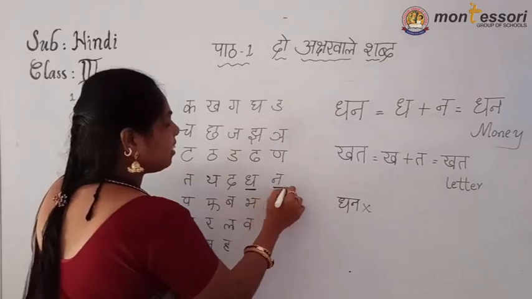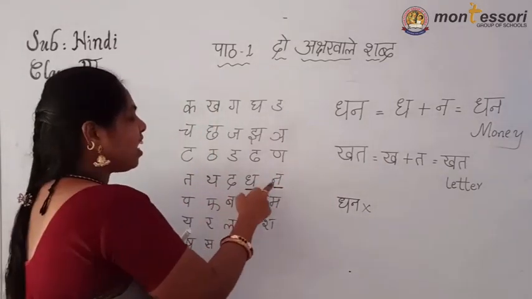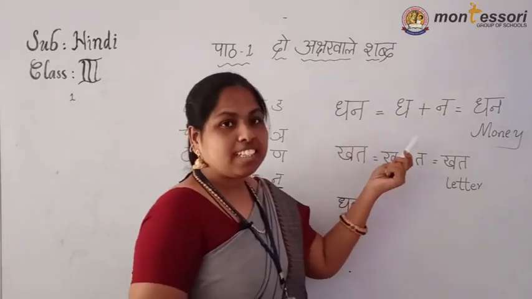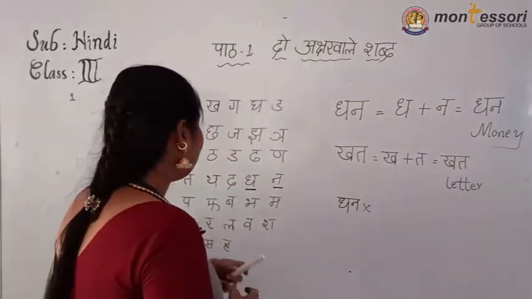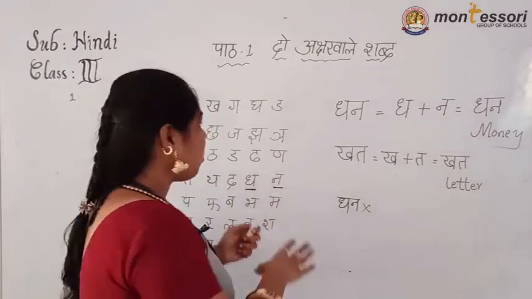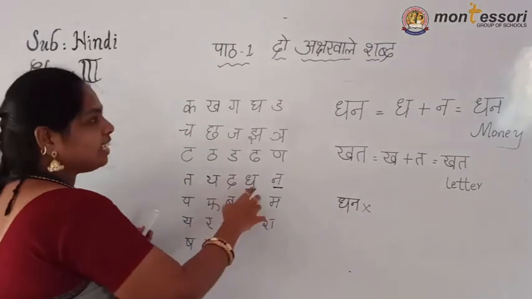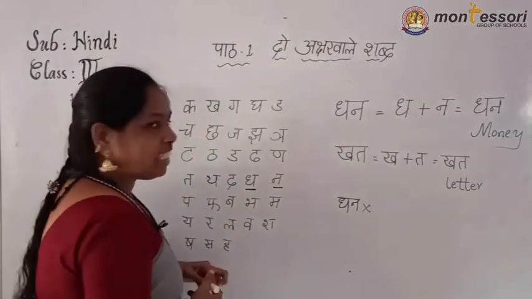Then next, dha, after what is there? Na. Both letters are here. Dha, na, dhan. What is that? By reading this, whether it is Vyanjanakshar or Swarakshar, whatever the full format, if you read the letters, we can know that sound easily.